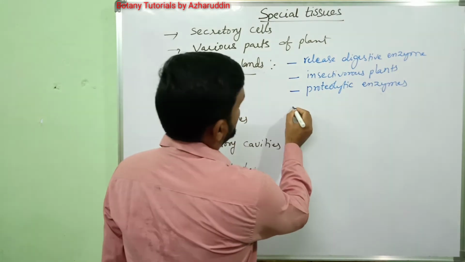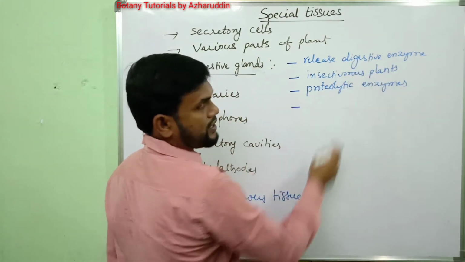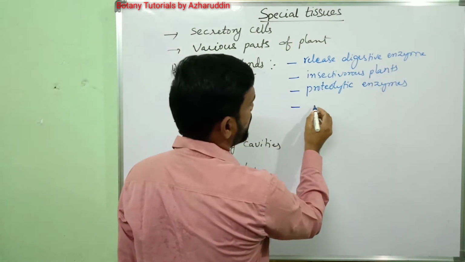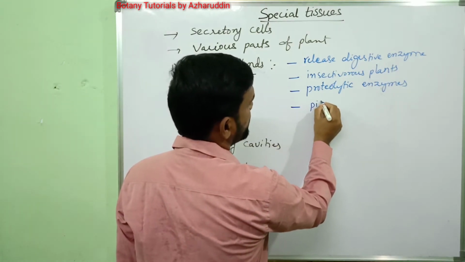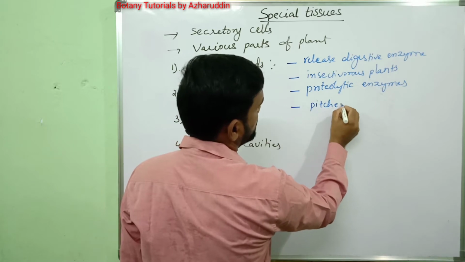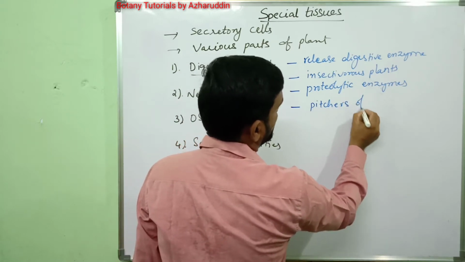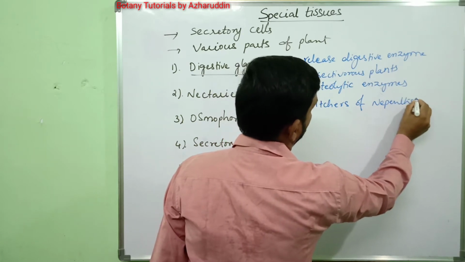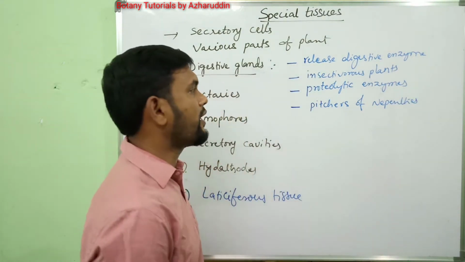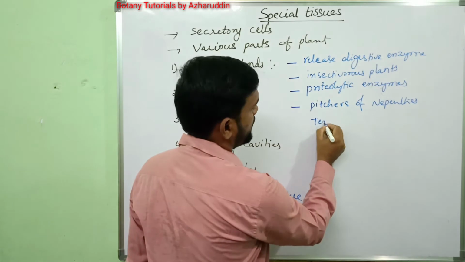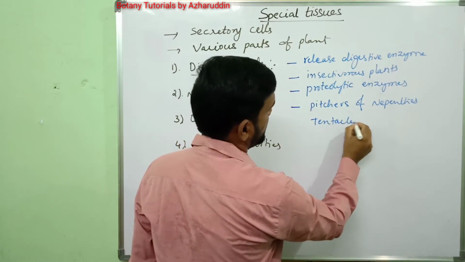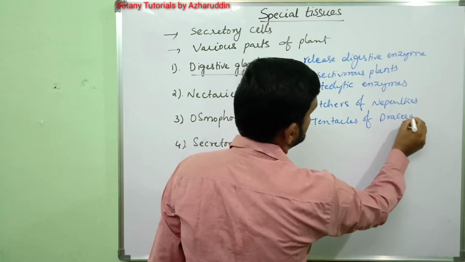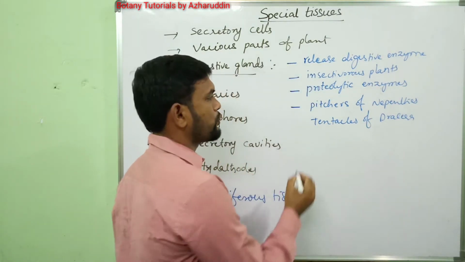They are mainly found in insectivorous plants like Nepenthes. They are found in the pitchers of Nepenthes, in the tentacles of Drosera, and in the bladders of Utricularia.